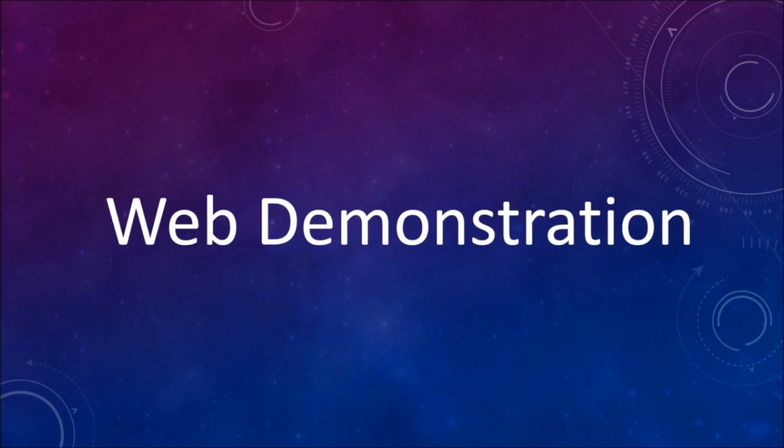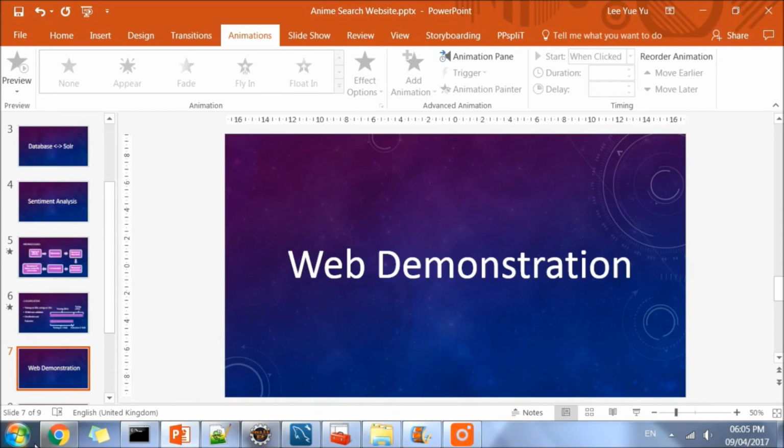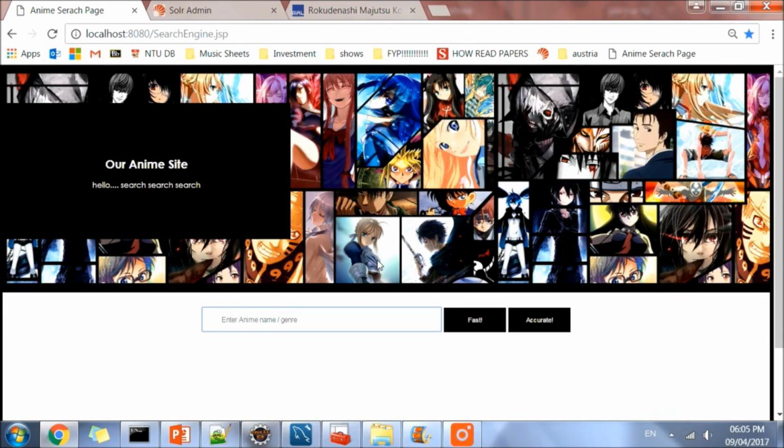Now, let us look at the website and the functionalities implemented. This is the main page of our website, and at the search bar over here, users can search for just the title of the anime, the title and the genre of the anime, or just the genre of the anime. So for example, if I were to look for the title Shingeki no Kyojin, you can see that a suggestion box appears as I type.